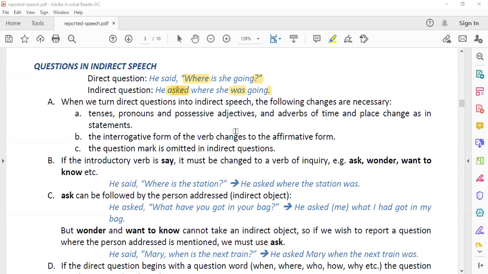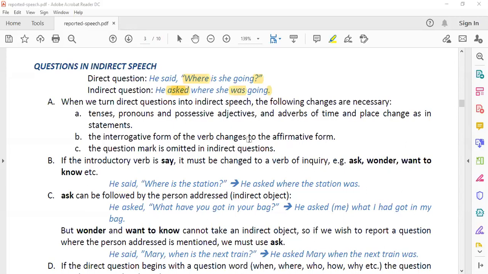When we turn direct questions into indirect, the following changes are necessary. Tenses, again, same thing. Every time we make the same changes. Tenses, pronouns, possessive adjectives, adverbs of time and place change as in statements.